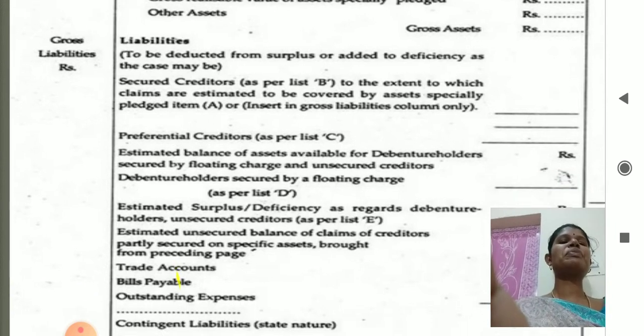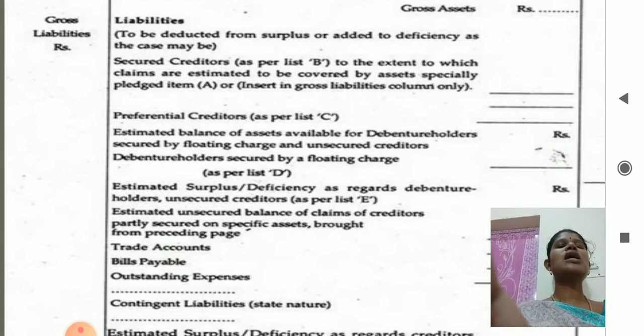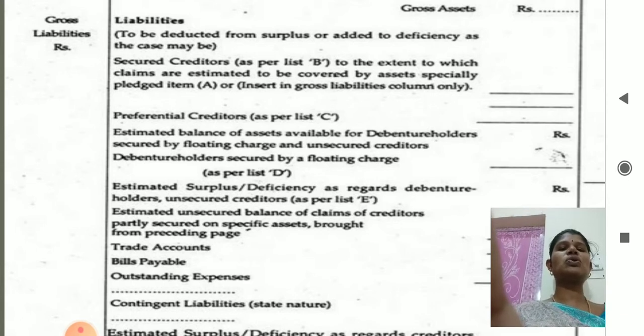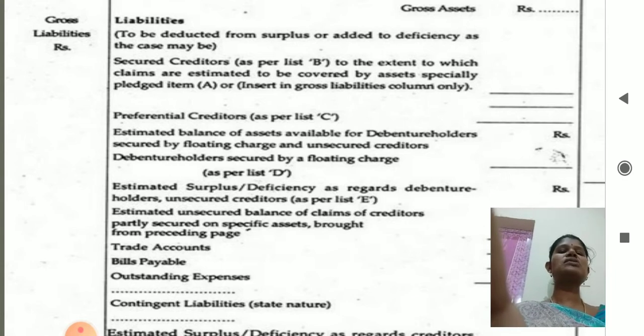And next you have to pay the debenture holders secured by floating charges as per list D. After deducting these debenture holders, you will get the estimated surplus or deficiency as regards debenture holders, and then you have to pay the unsecured creditors as per list E.